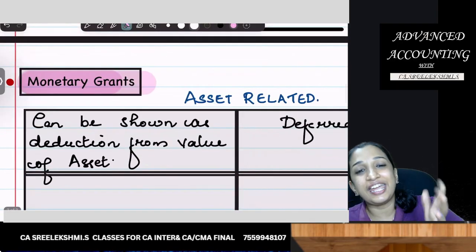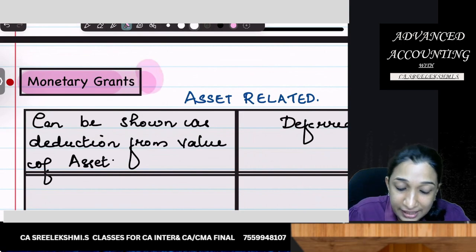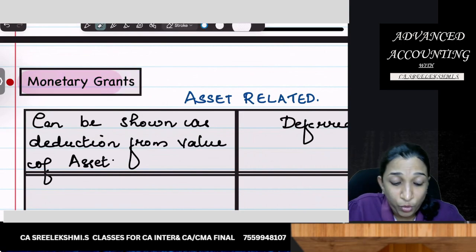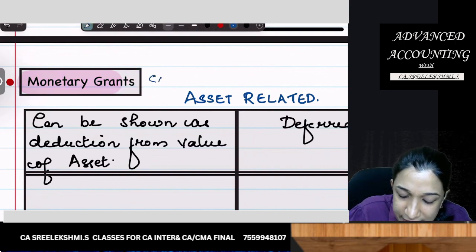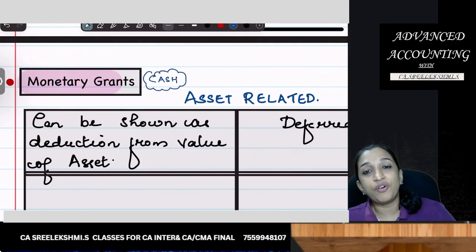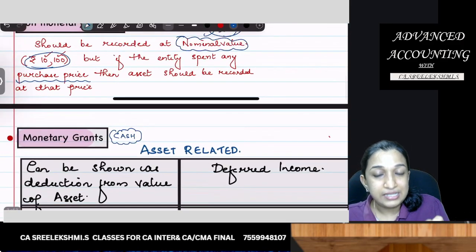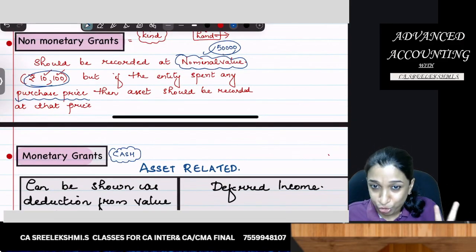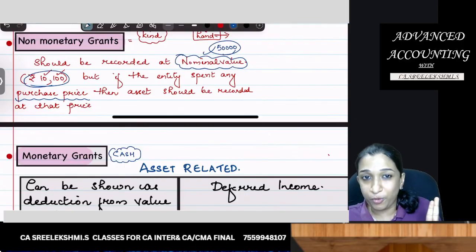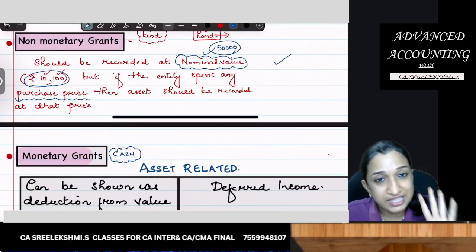Now, what is the accounting treatment of monetary grants? What is monetary grants? Grant received in the form of cash. For accounting purposes, grant is divided into two: monetary grant and non-monetary grant. Non-monetary grant we have seen.